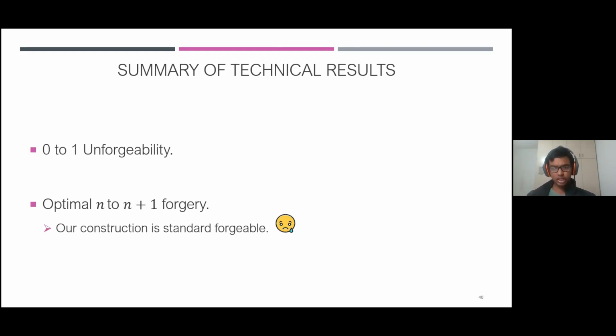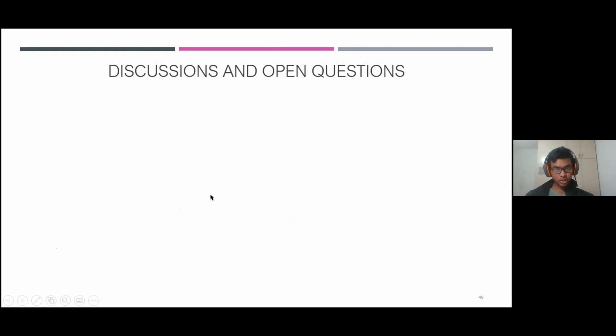However, this optimal forgery probability can be used to show that our construction is rationally unforgeable. The second statement we didn't really show, but I would like to encourage the audience to see the paper for more details. And now I would like to conclude with two open questions.